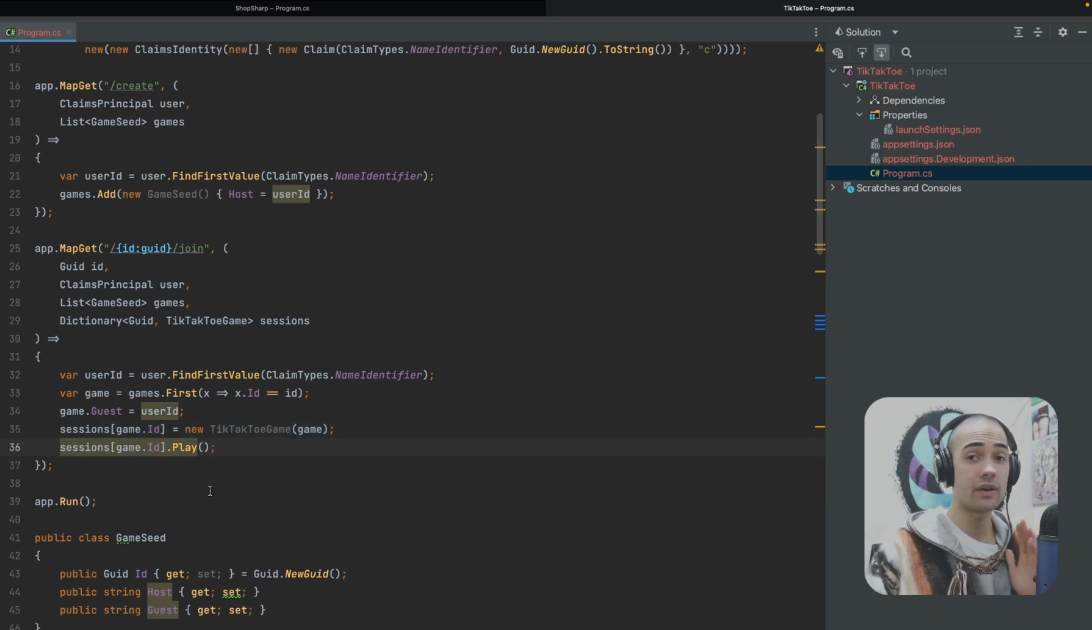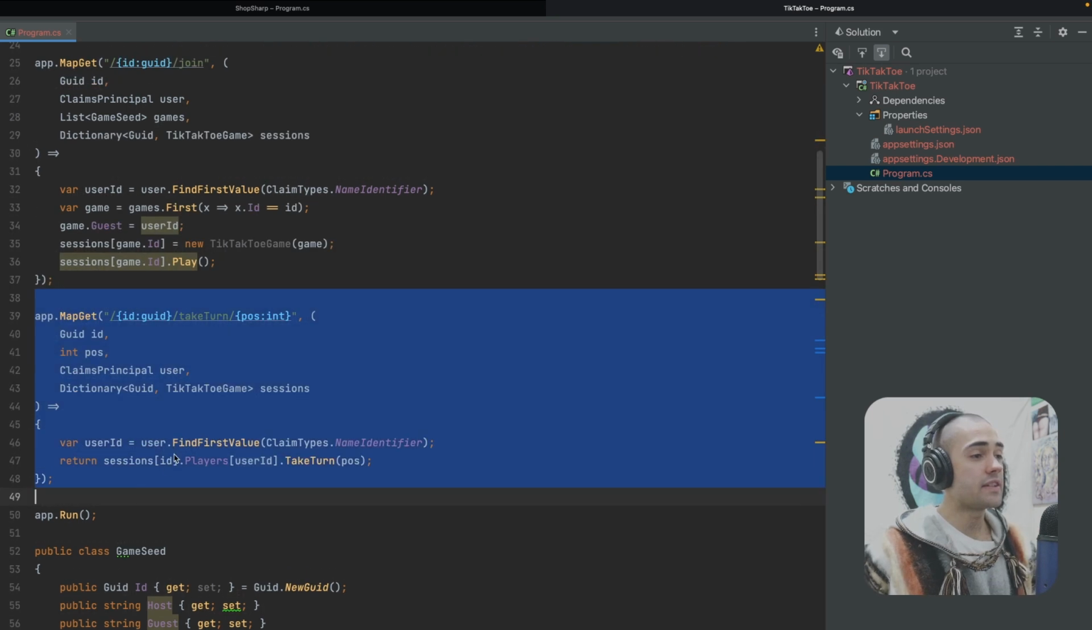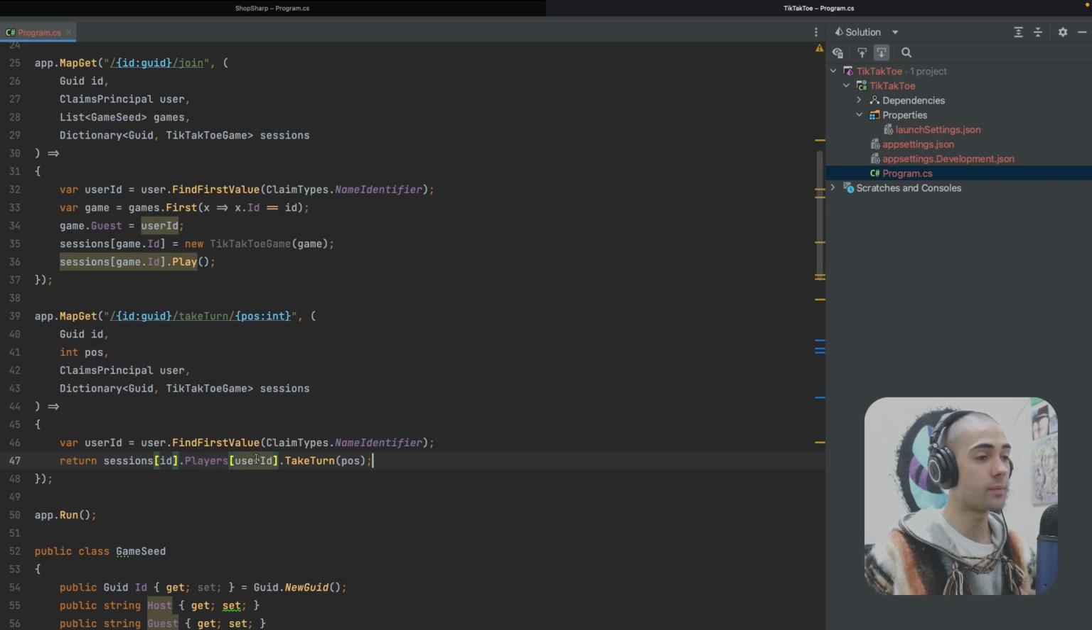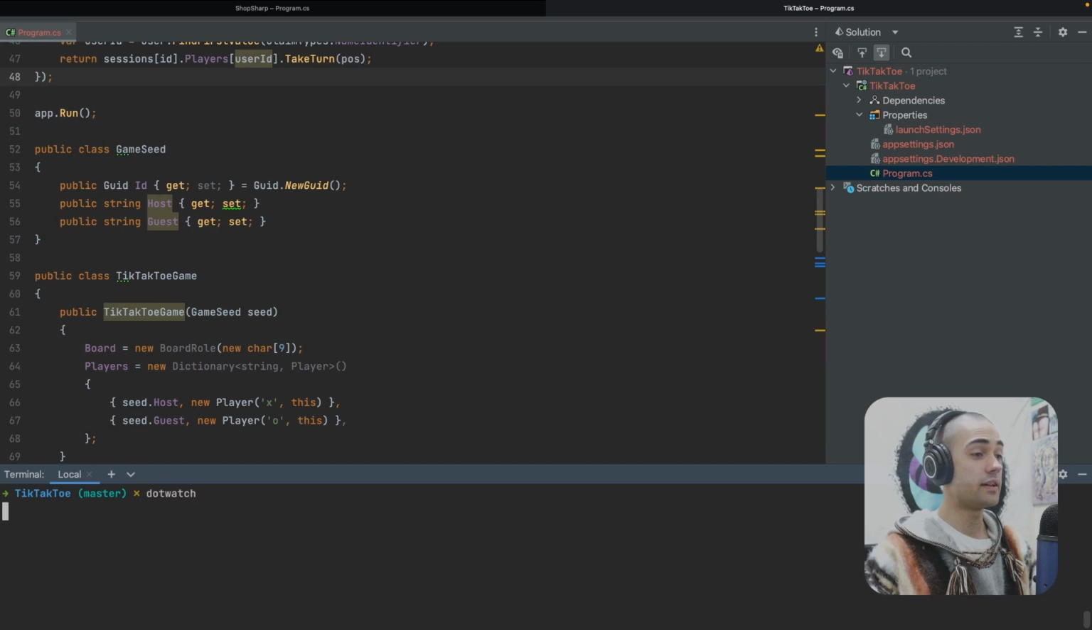Finally, we need our take turn function. Finally, that's the take turn function. We have the ID of the game, the position that we want to supply. We get the user ID. So for whatever session that we're in, let's try to grab the player from that dictionary and take the turn for that player. Let's run this and see how it fares.